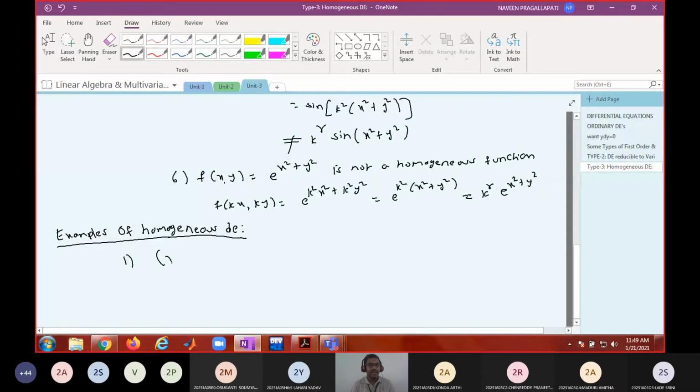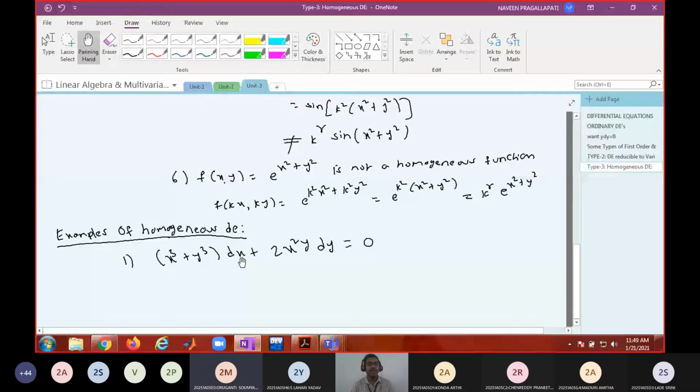If I write (x cube plus y cube) dx plus 2x square y dy equal to 0, is this a homogeneous DE or not? Yes or no? What is M here? In between these two, what is M?